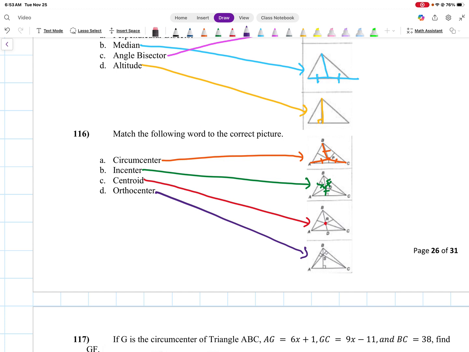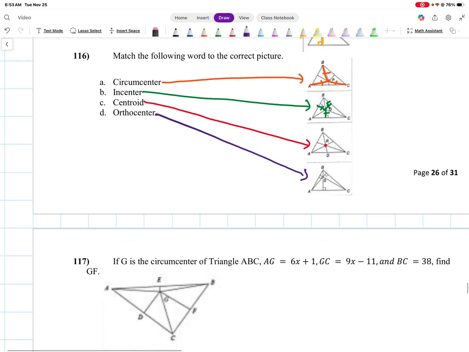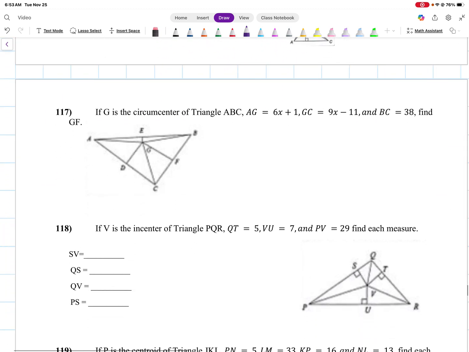All right, let's keep going. Once again, if you have questions, concerns, anything, make sure you ask your teacher for more clarification. You can pause this video whenever you see fit. Take some time to practice.